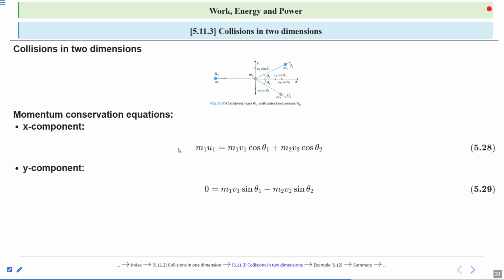Now along the y component, the initial momentum is 0, because before collision there is no y component of motion. So the LHS is 0, and on the RHS the momentum is m1 v1 sin theta1 minus m2 v2 sin theta2. So m1 v1 sin theta1 is equal to m2 v2 sin theta2.